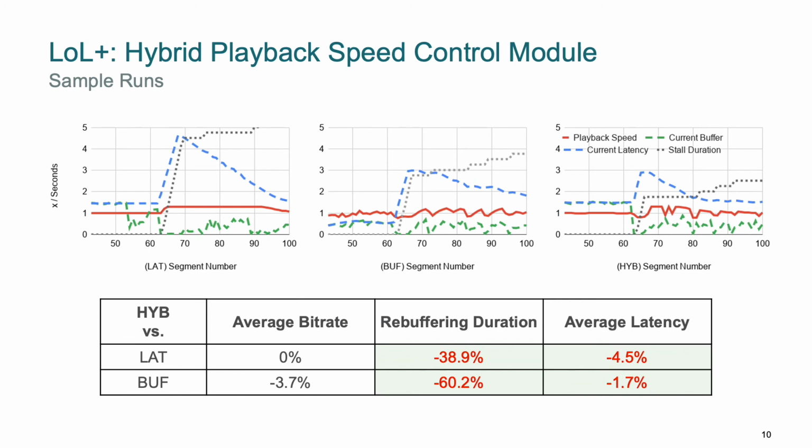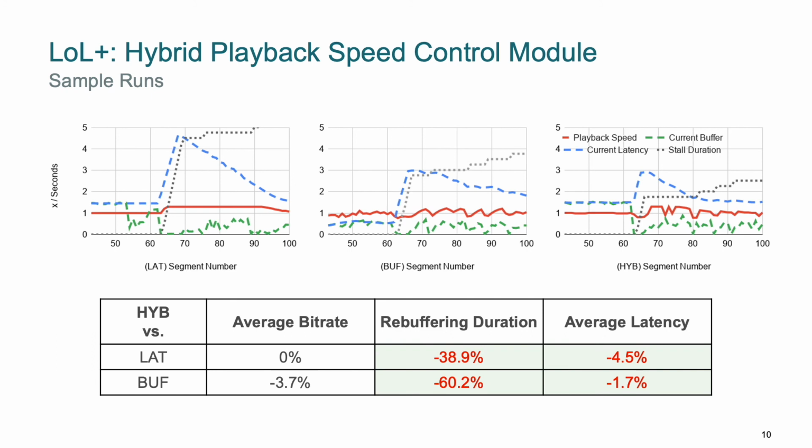As for the playback speed control module, recall that ours is a hybrid-based method that used both buffer and latency in our heuristic, so we evaluated that against the latency-only and buffer-only equivalents, with the former being the Dash.js default implementation. Our results showed that we managed to reduce rebuffering duration significantly, up to 60%, along with minor improvements in latency as well. To understand the behavior of these three implementations, we can look at the graphs above that plot a sample run for each of these implementations.